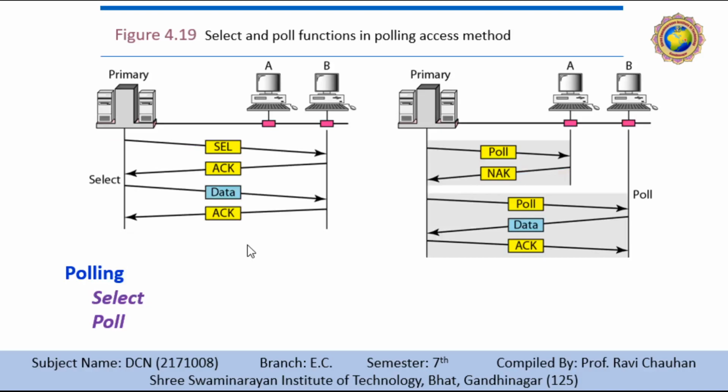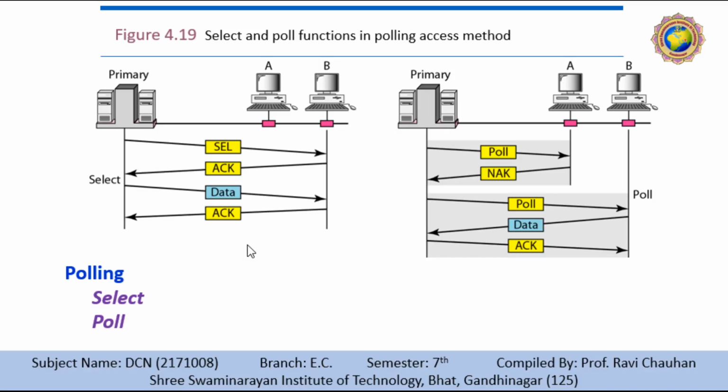Second is polling. Polling works with topologies in which one device is designated as a primary station and the other devices are secondary stations, as in client server architecture. All data exchange must be made through the primary device, even when the ultimate destination is a secondary device.